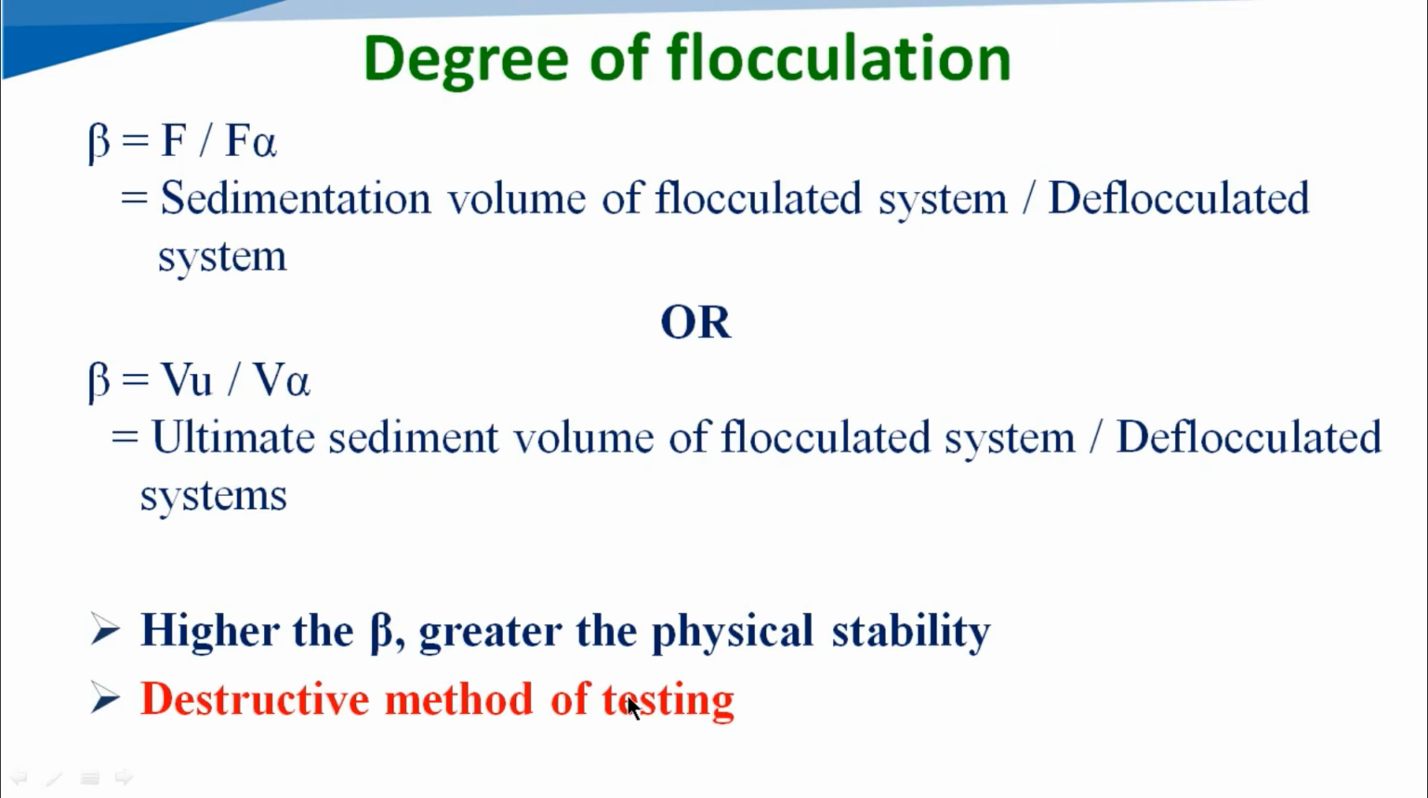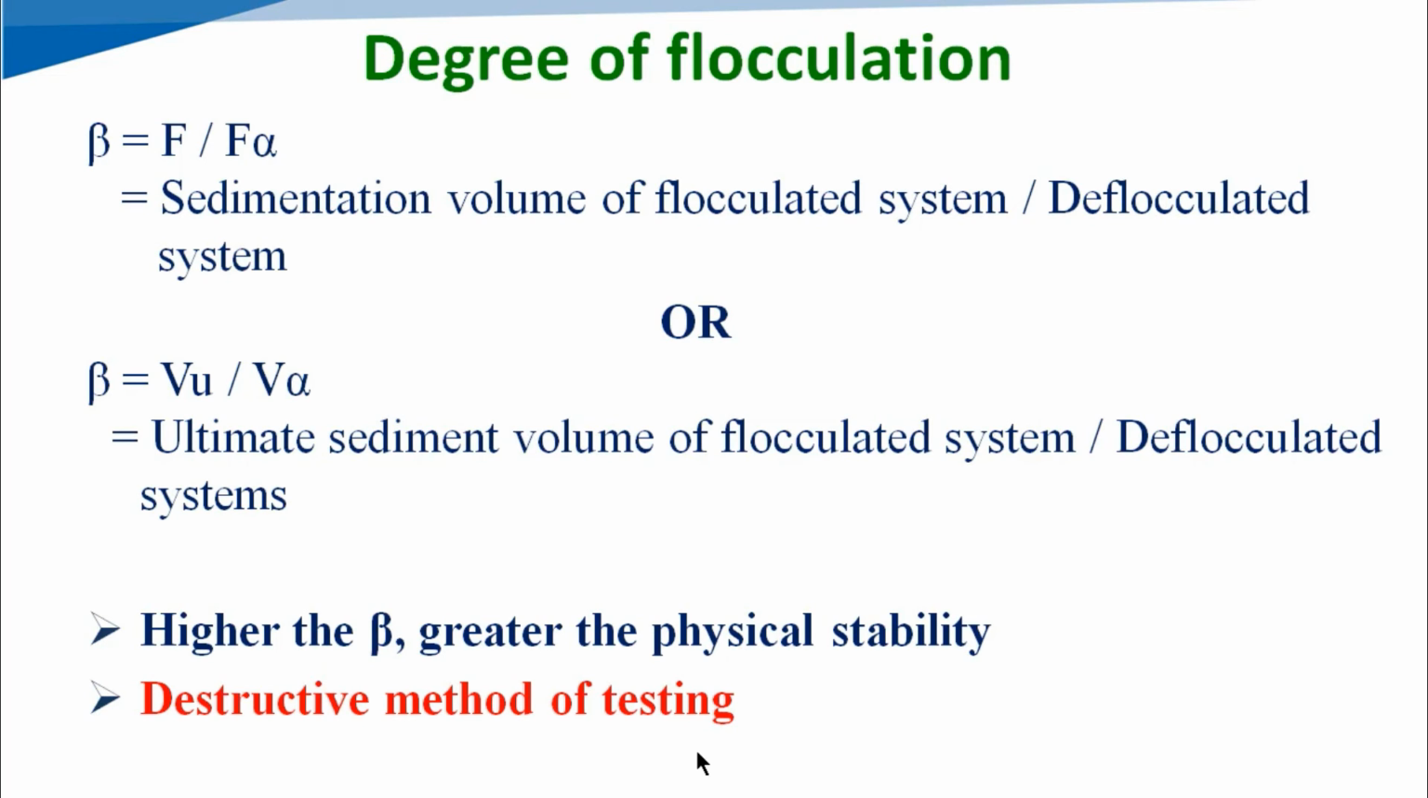Here the method is destructive, because we need to convert the flocculated suspension into the deflocculated system, and for that we can also use an electrolyte. So this is a destructive method of testing, whereas the sedimentation volume method is not destructive, it is a very easy method, and it is also one of the quality control tools to check the quality of the suspension. So these are mainly the differences between sedimentation volume and degree of flocculation.